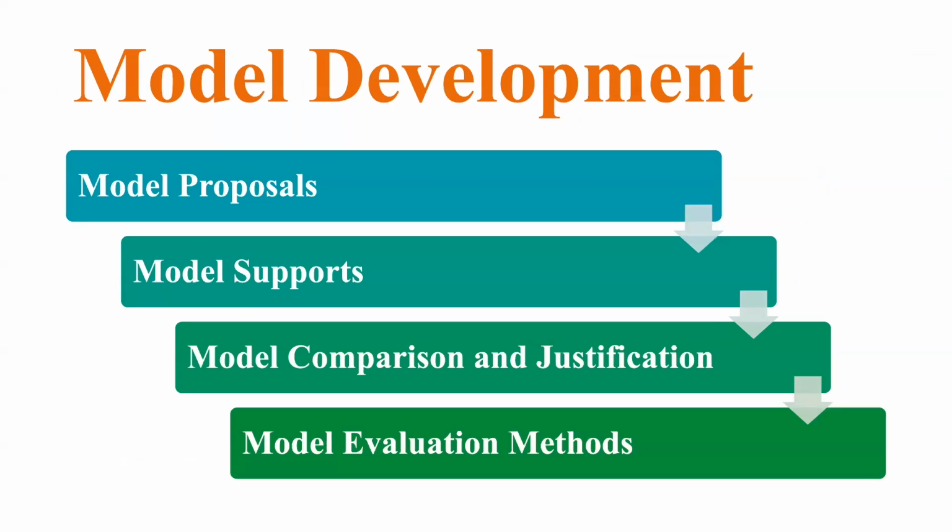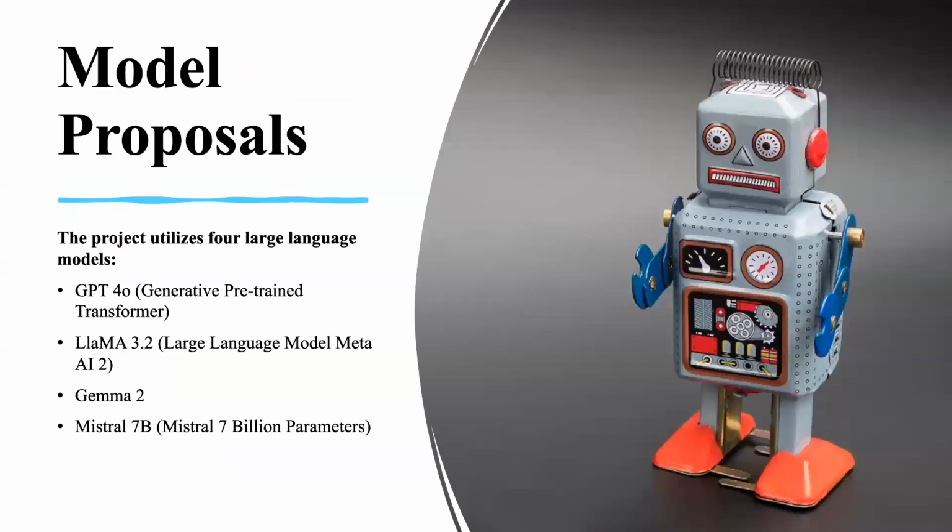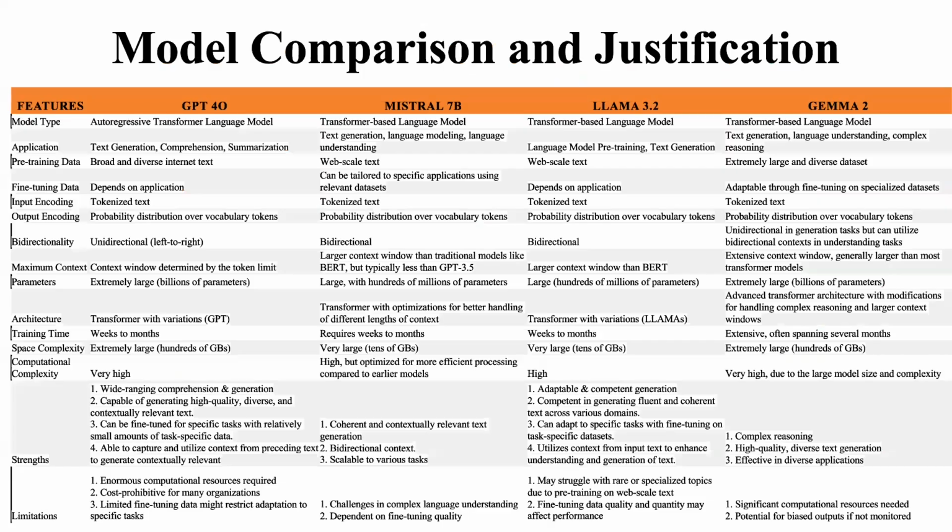Now we'll go through the model proposals, the model supports, how we compare the models with each other, and the evaluation methods we used. At first, coming to model proposals, we have used GPT-4o, Llama 3.2, Gemma 2, and Mistral 7b. Comparing these models, although all of them use the underlying architecture of transformers, the main difference is the direction of contextual understanding, where GPT-4o and Gemma 2 are unidirectional, but Mistral 7b and Llama are bidirectional. Also, there are differences in trainable parameters and the data they are trained on.